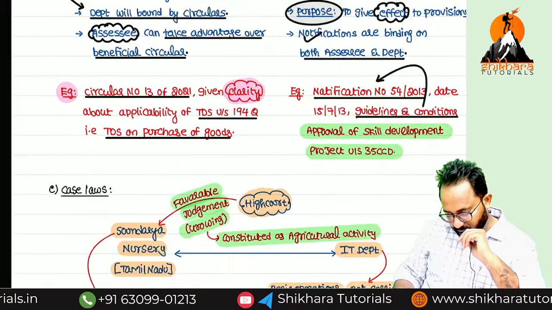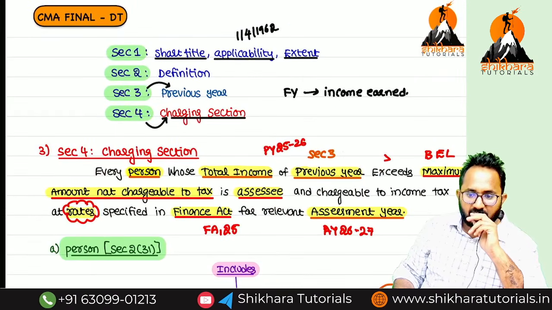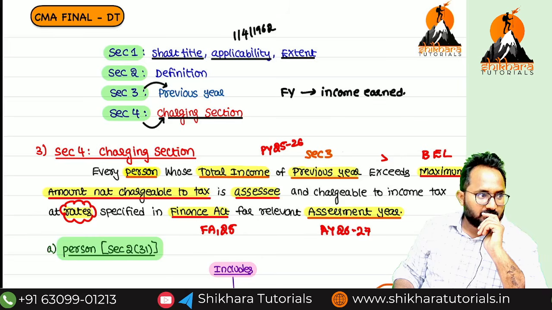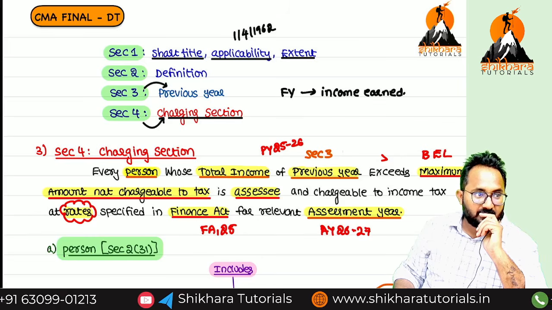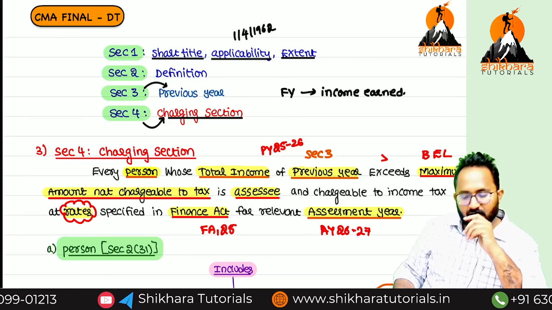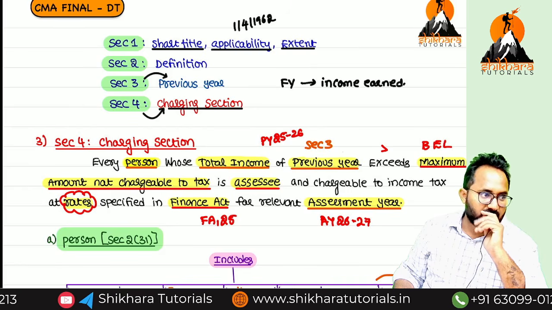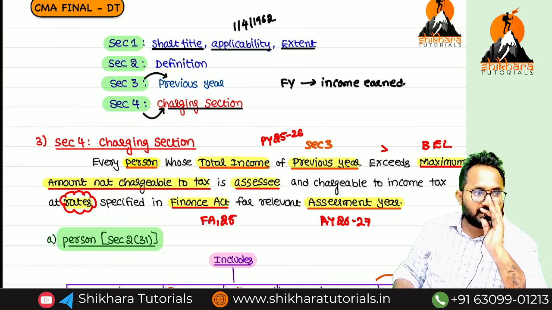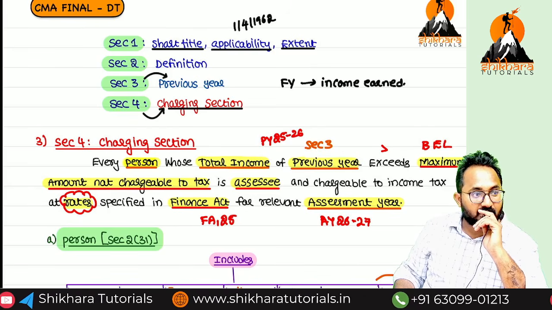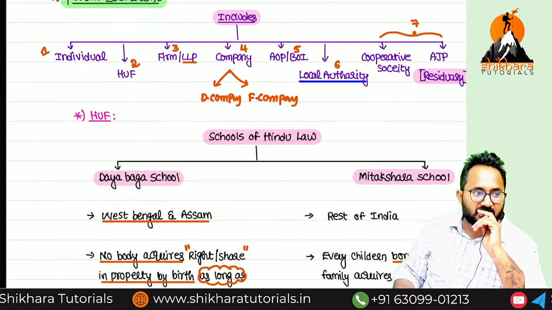Next, what is section 1, ma? Short title, extent, applicability. Second section, definitions. Third section, previous year definition. Fourth one, charging section. If you have already listened to the class, please let me know what the charging section is. We started with: every person whose total income of which year? Previous year exceeds the basic exemption limit.